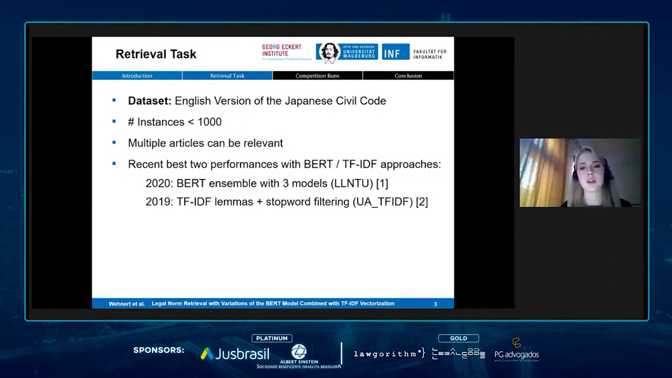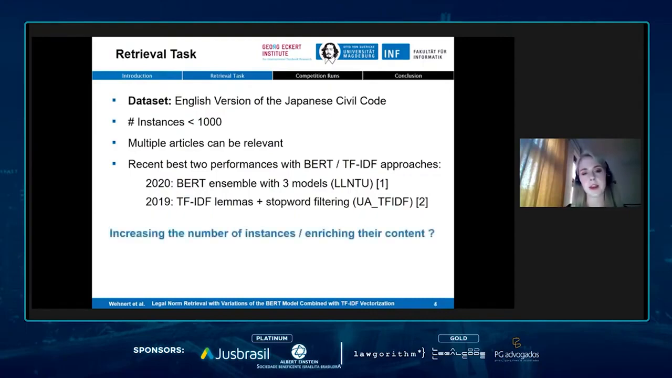So in the past 2 years, the best approaches were different. Sometimes it was a deep learning approach, sometimes it was a traditional machine learning approach. As we can see here, in 2020, the team LLNTU won with a BERT ensemble that comprised 3 models. And then in 2019, the University of Alberta won with TF IDF and lemmatization, as well as stop-word filtering. So that was the reason for us to combine those 2 approaches and see if they could benefit from each other.